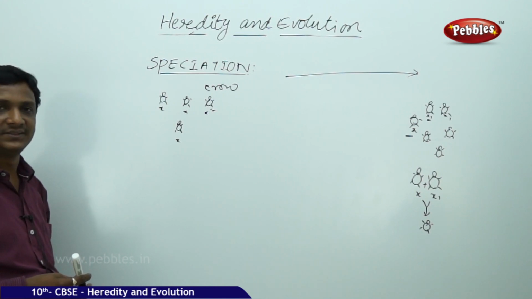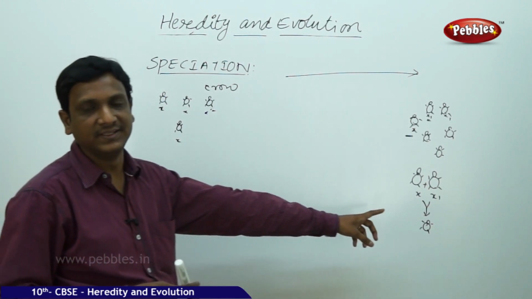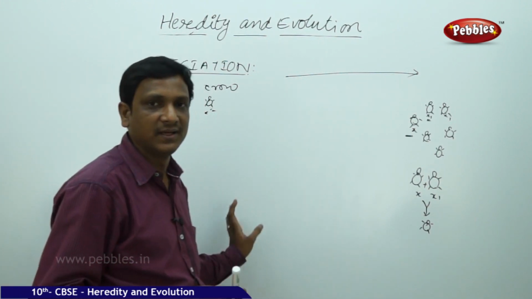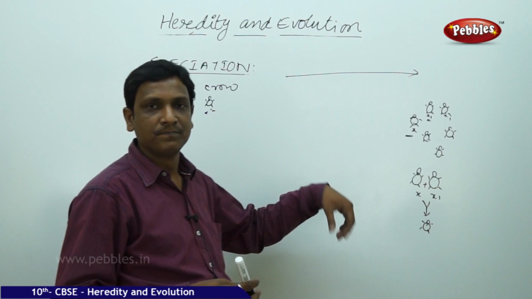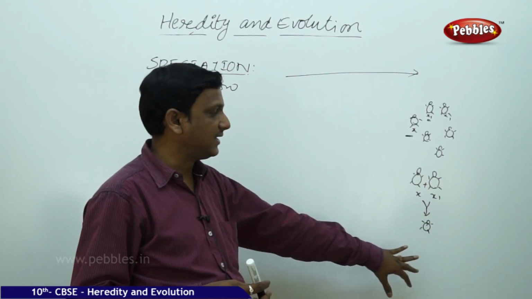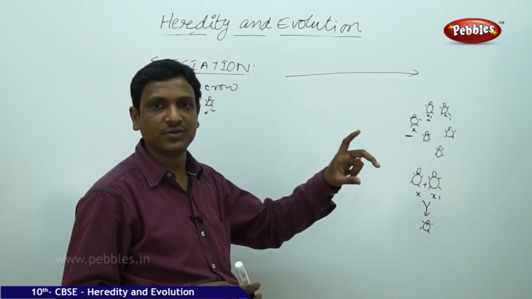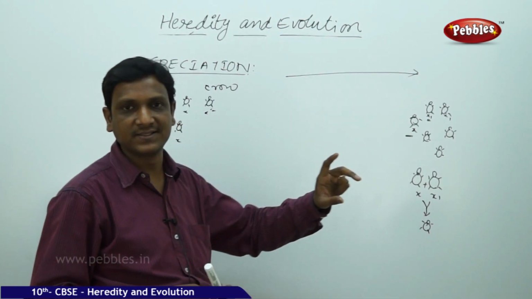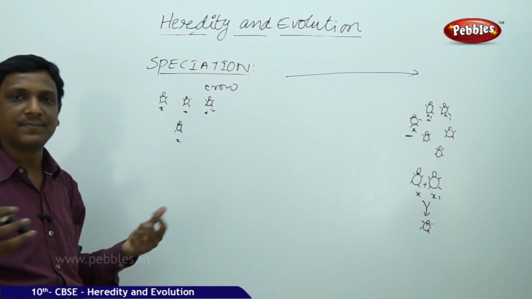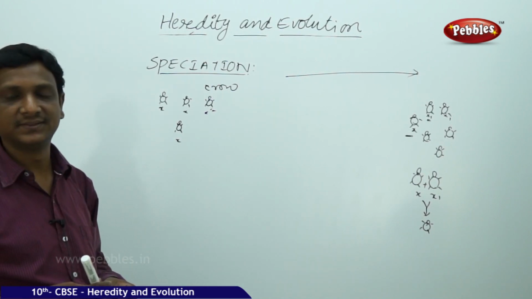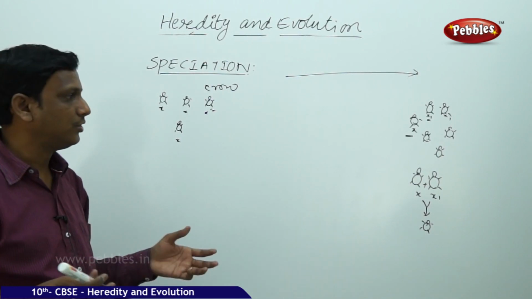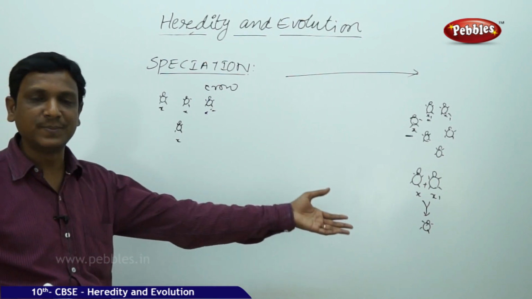So after so many generations, this beetle cannot reproduce with this beetle. This beetle cannot mate with the other beetle X1. So if reproduction is not possible between two different organisms, you consider them as separate species. That is what happens. So you can say that a new species is formed here.